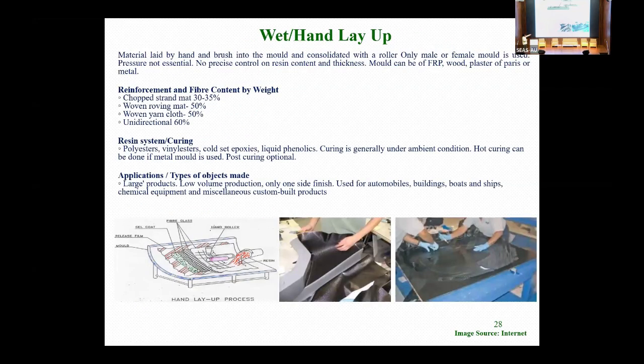So this is hand layup. You can see there is a mold and the wet fabric. The plies can be laid in the desired orientation, shaped, put together and consolidated, and then we can apply heat for the curing.